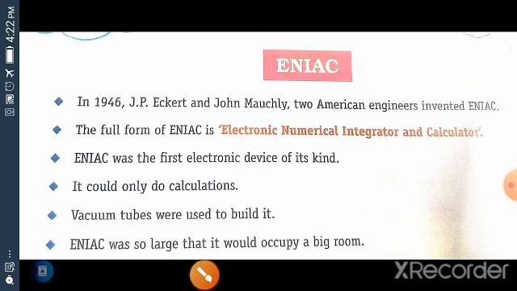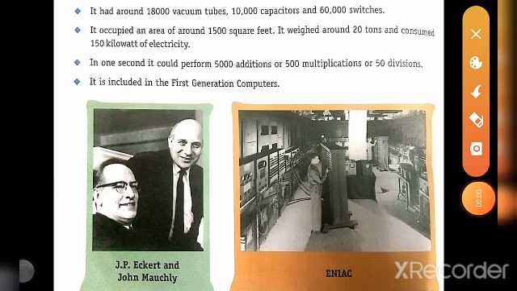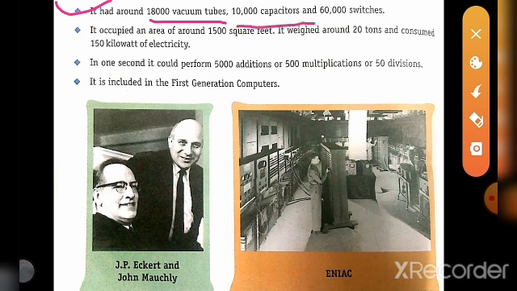Okay, now next, it had around 18,000 vacuum tubes, 10,000 capacitors and 60,000 switches. Okay, it occupied an area of around 1500 square feet.